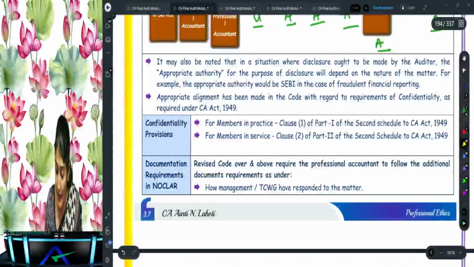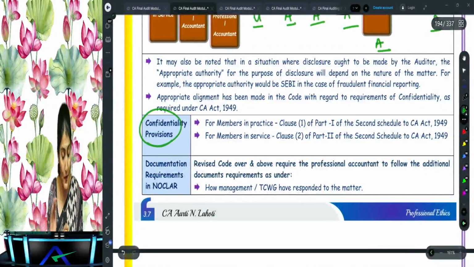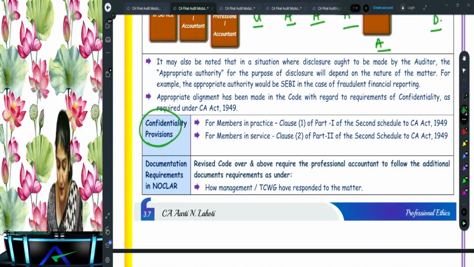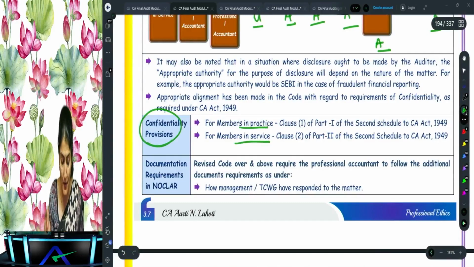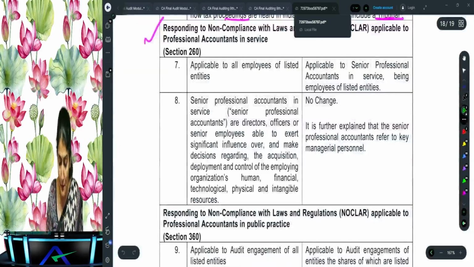Then, if you tell about the non-compliance, will it lead to a breach of confidentiality? No, it will not lead to a breach of confidentiality, because it is required by the law for members in practice and for members in service. And then you also have the documentation requirement of NOCLAR. Okay, right. So these are the basic provisions of NOCLAR.